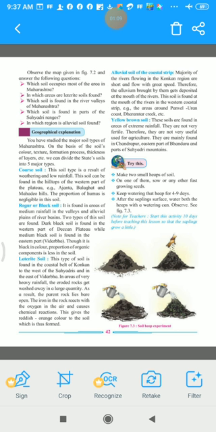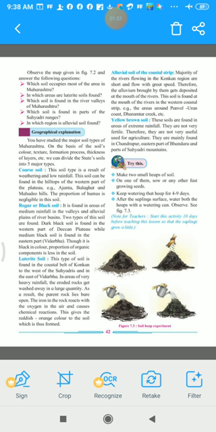This type of soil is found in the coastal belt of Konkan to the west of the Sahyadris and in the east of Vidarbha. So where are these found? In the coastal belt of Konkan to the west of the Sahyadris and to the east of Vidarbha. In areas of very heavy rainfall, the eroded rocks get washed away in a large quantity. It means the weathering of the rocks is happening at a very fast speed and in large quantity. As a result, the parent rock lies bare open.